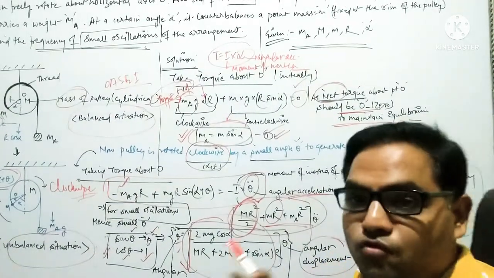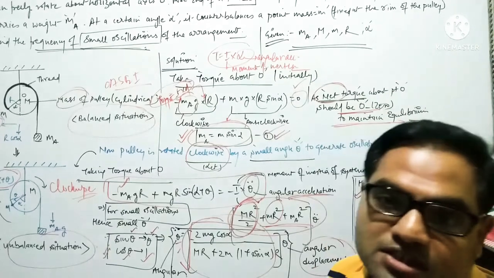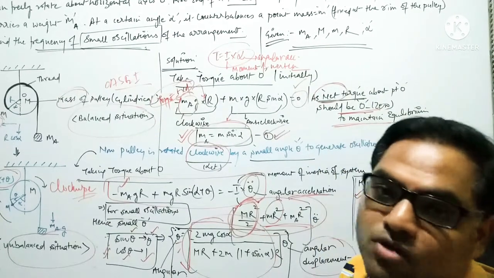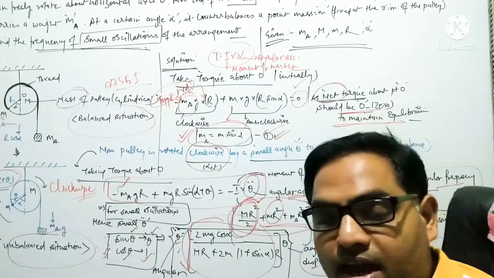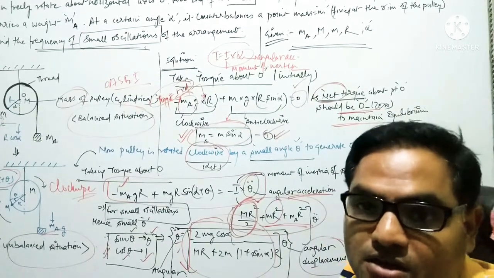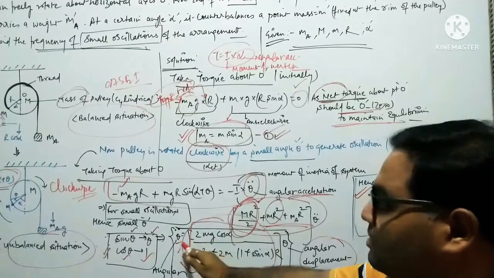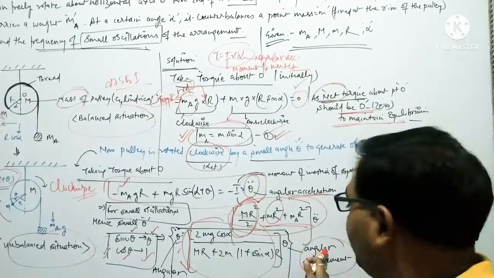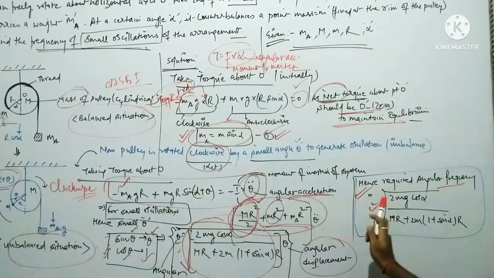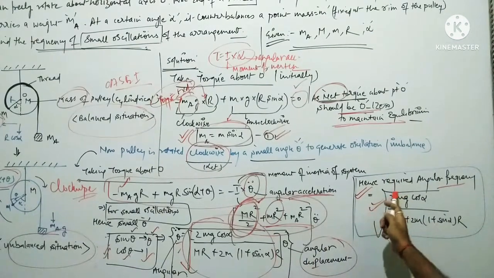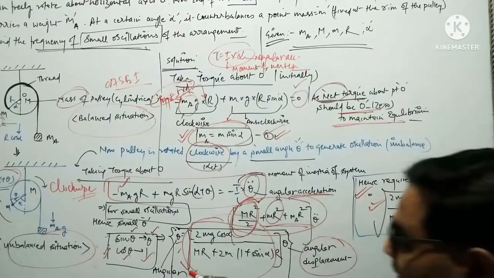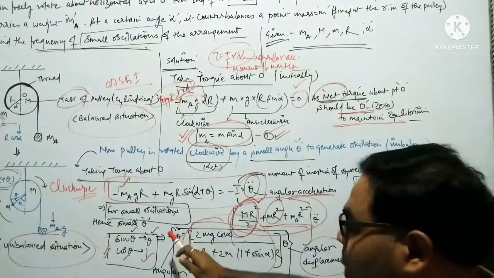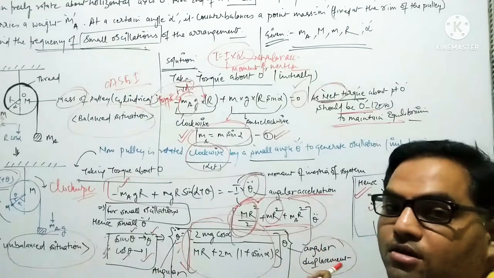Then we use the two fundamental forms of torque. First is F into D, and second is in the form of moment of inertia, that is I into alpha. From that relation we have calculated the angular acceleration. We have concluded the calculation of the angular acceleration with respect to angular displacement, and from there we calculate our angular frequency by taking the square root of the ratio between the angular acceleration and angular displacement.